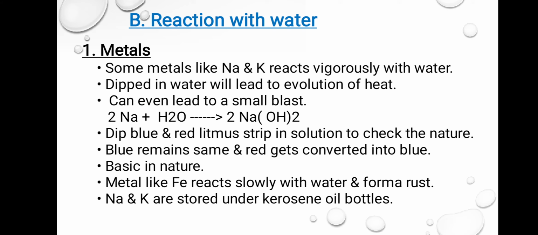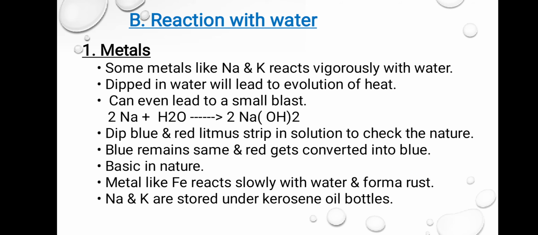So we can check the nature of this also by dipping blue and red litmus strip in the solution. Blue litmus remains same and the red will get converted into blue. By this we infer that this is basic in nature. Now we will talk about another metal, that is iron. It reacts with water but very slowly and forms rust.